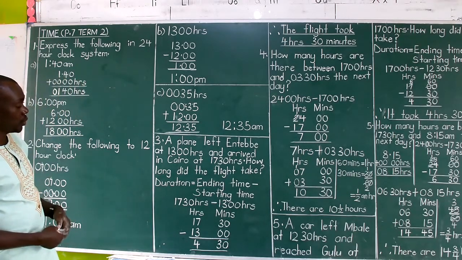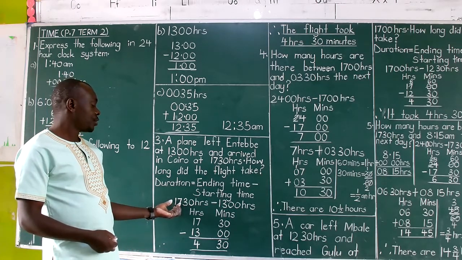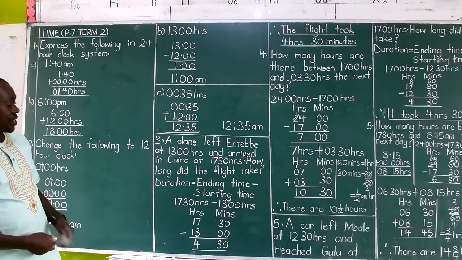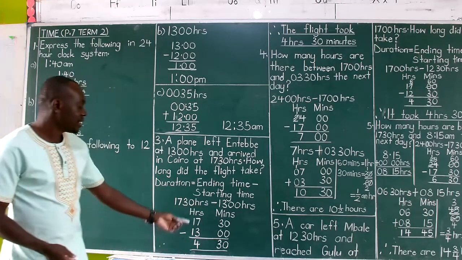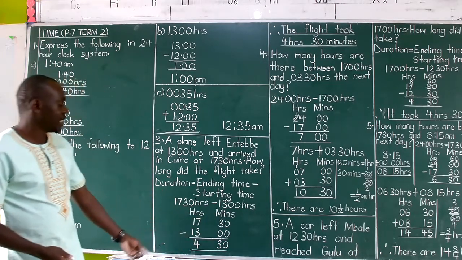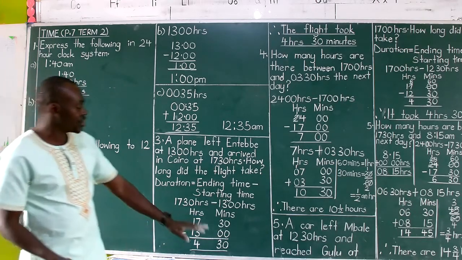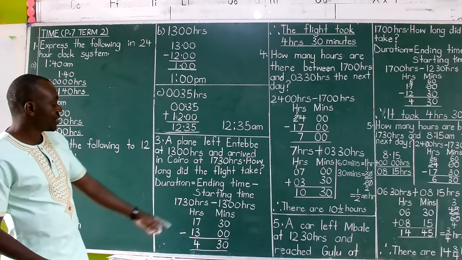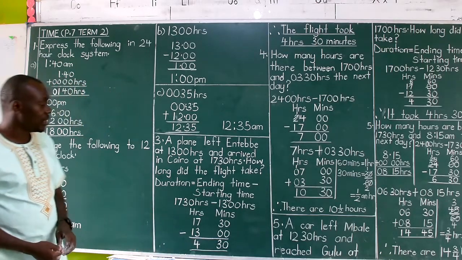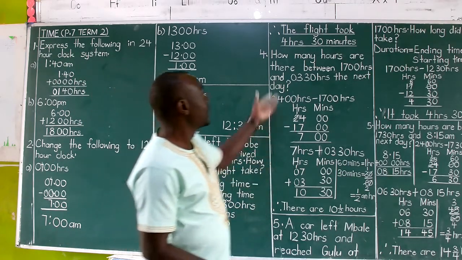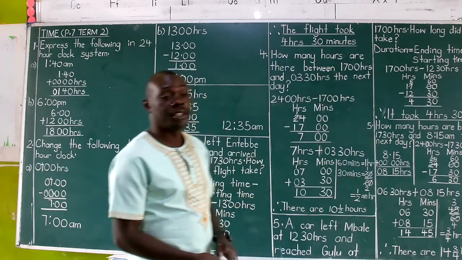So remember, I said the first two digits are hours and the last ones are minutes. So 17 hours 30 minutes minus 13 hours 00 minutes. Subtract 30 minus 0 minutes, you get 30. Then 17 minus 13, you get 4. So the flight took 4 hours and 30 minutes.